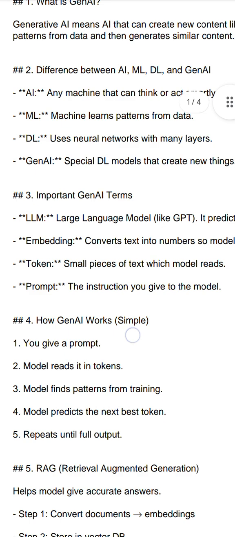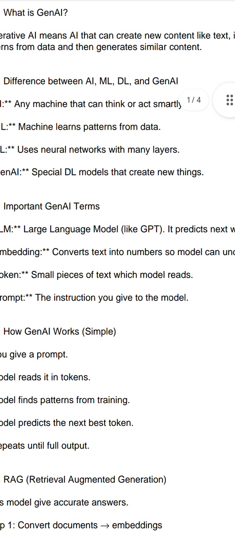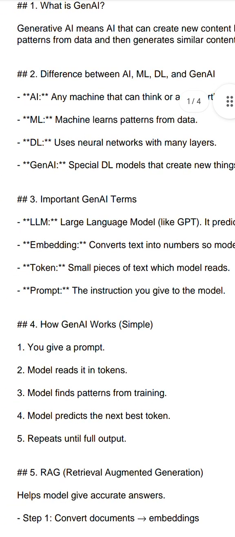So what is the difference between ML, DL, AI and generative AI? AI means any machine that can think or act smartly. ML means the machine learns patterns from data. DL uses a neural network with many layers. Generative AI uses special DL models that create new things.